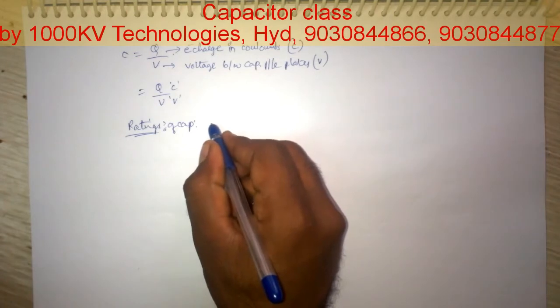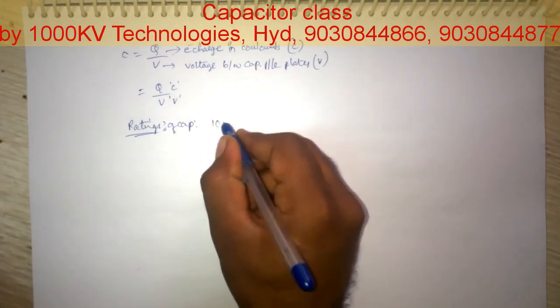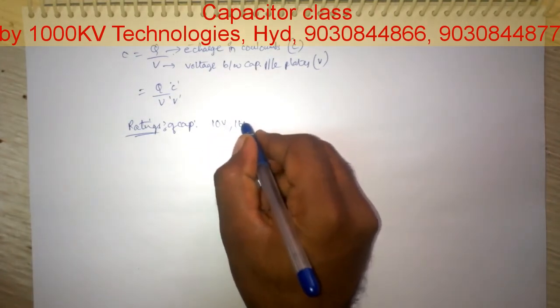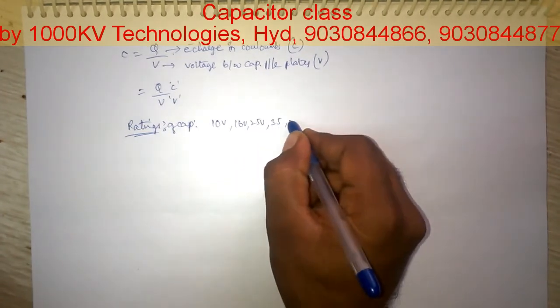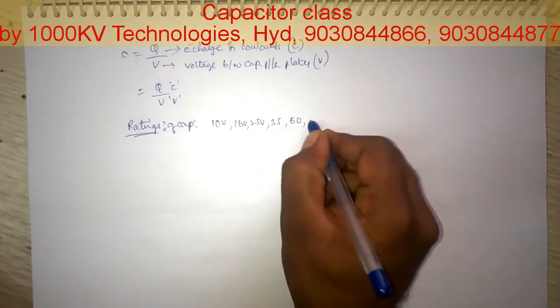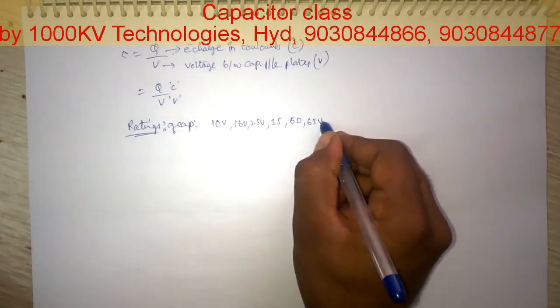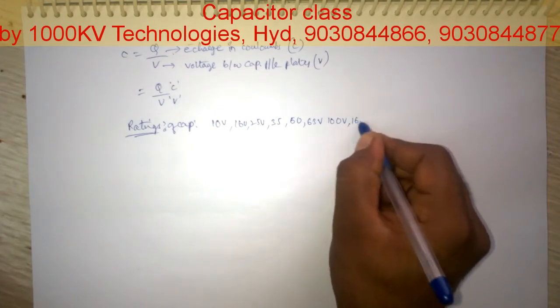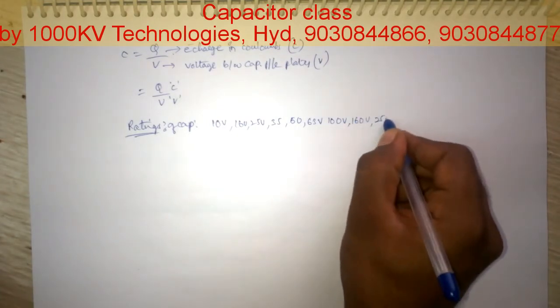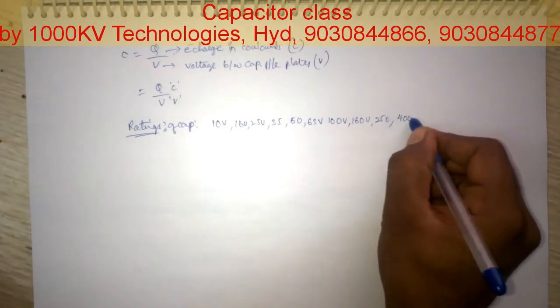Generally the voltage ratings are 10 volts, 16 volts, 25 volts, 35, 50 volts, 63 volts, 100 volts, 160, 250 volts and 400 volts.